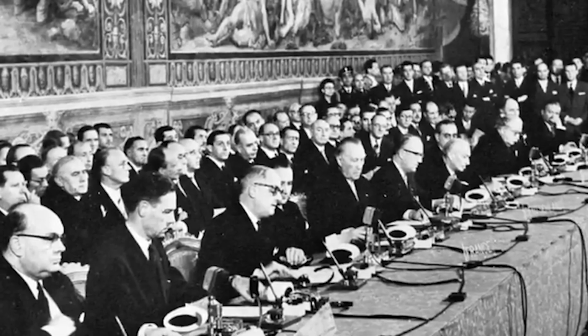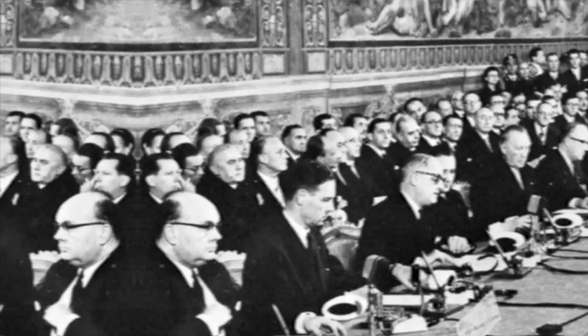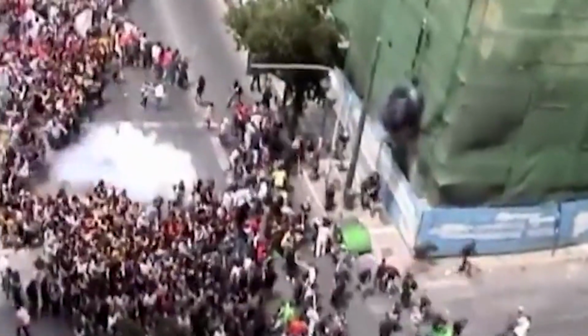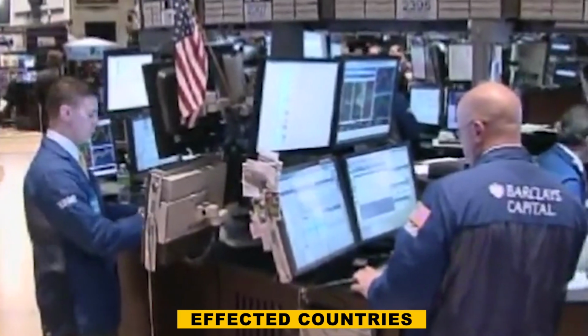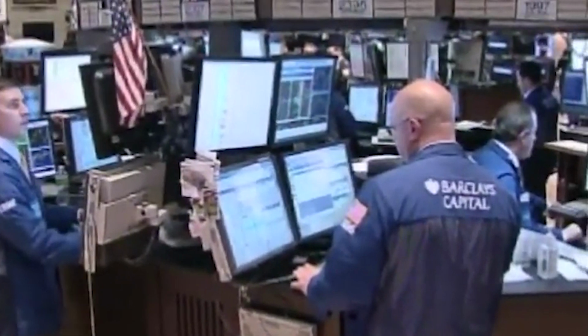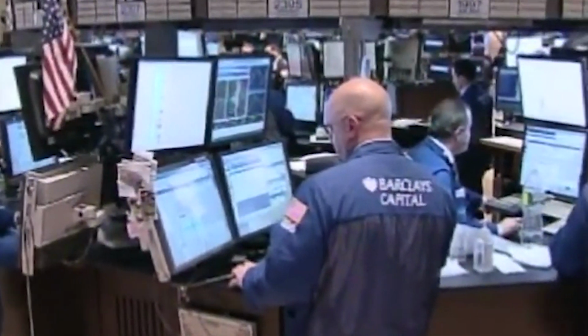The crisis resulted in soaring borrowing costs for these countries, necessitating bailouts and austerity measures. The affected countries experienced significant economic contractions, high unemployment rates, and social unrest.